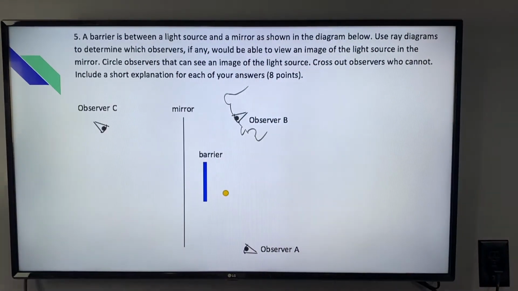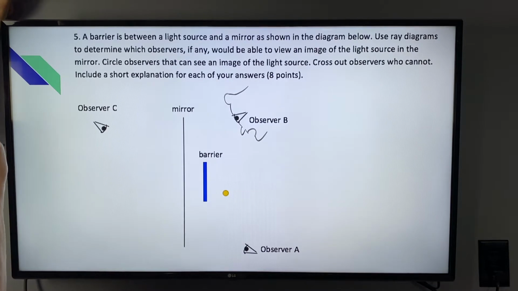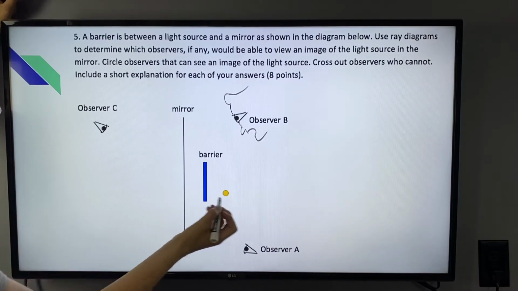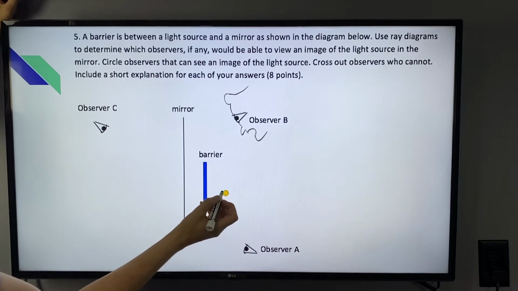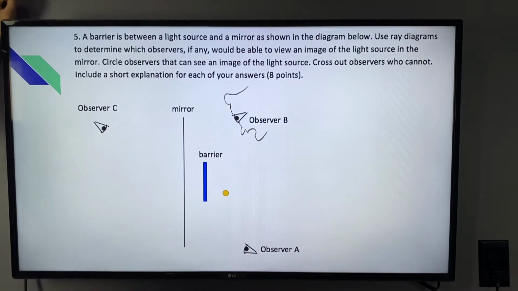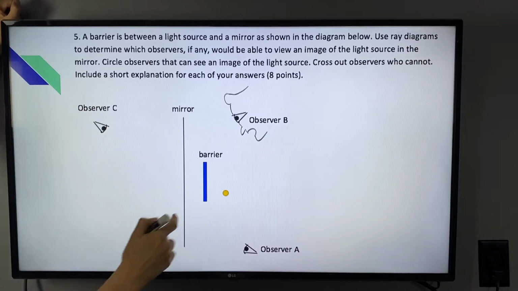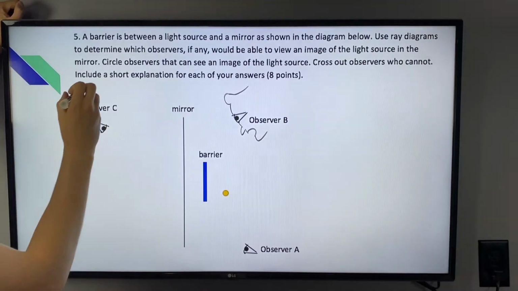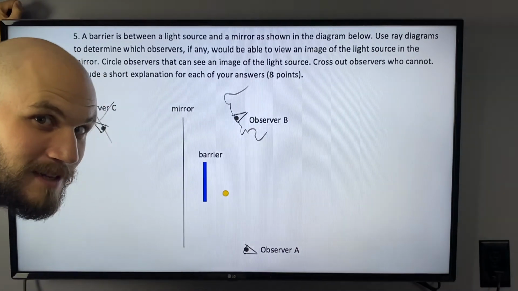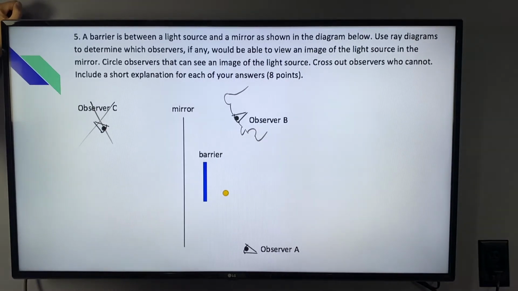Let's take a look at observer C. Is observer C going to see the object? Well, we have light that's heading in all directions, but this light won't be able to bounce off the mirror and head into observer C's eyes. The mirror is blocking the source of the light. Observer C won't see it. This would be an example of saying, stand behind the mirror and let me know what kind of reflection you see. You won't see any reflection behind a mirror, so observer C is out.